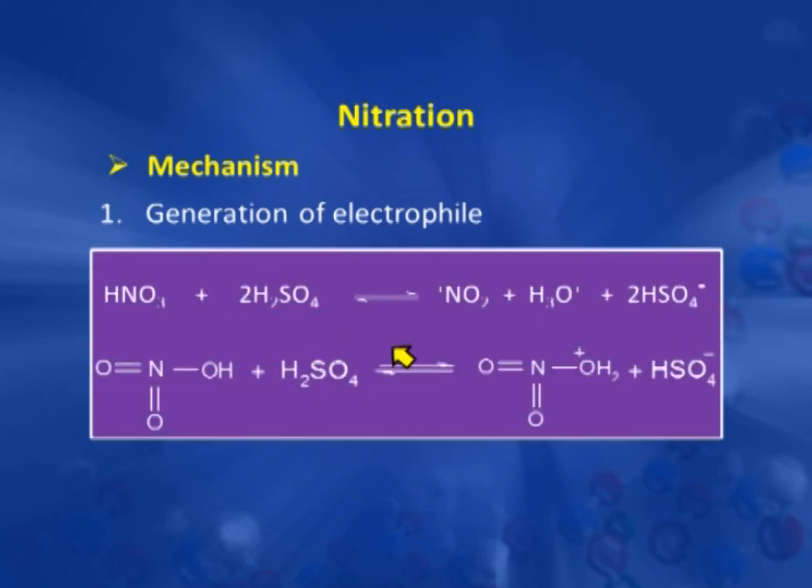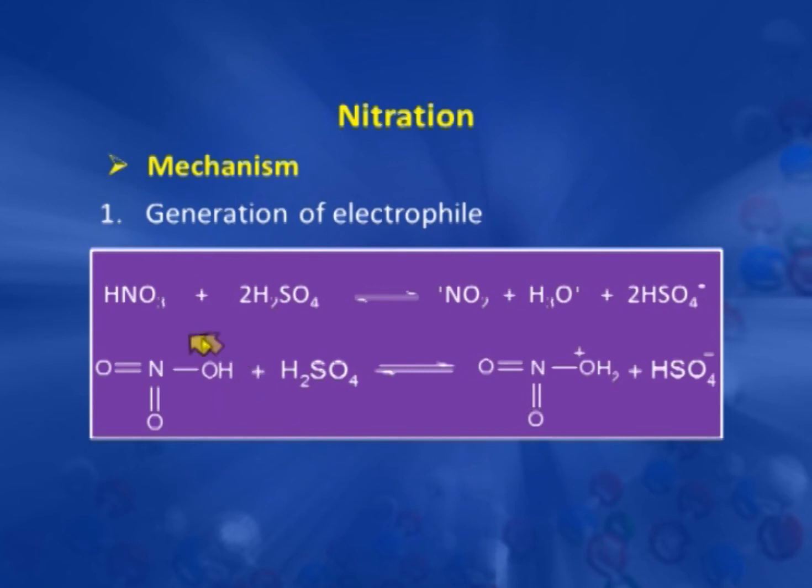The first step is generation of the electrophile. Here the electrophile is generated with the help of concentrated nitric acid and sulfuric acid. These two acids react and produce an electrophile, the nitronium ion. How does this nitronium ion get formed? These are two acids, so how do they react?